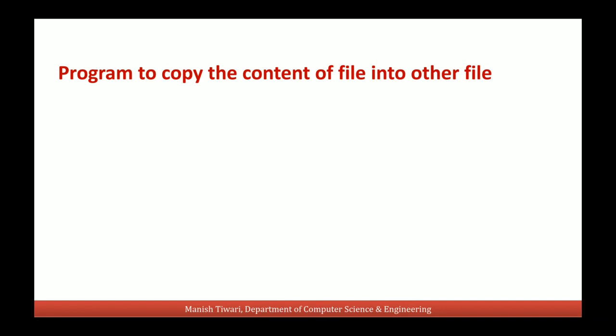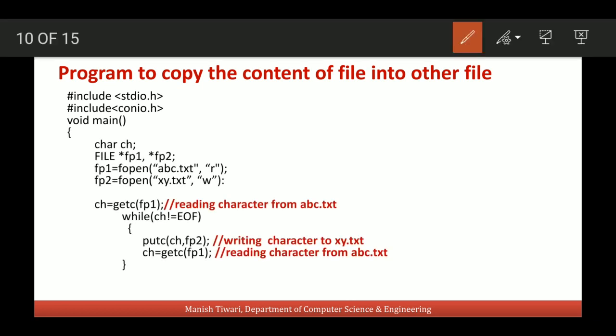In the same way we can make a program which reads the content of one file and writes the same content into another file. For this we will take two file pointers, fp1 and fp2. File pointer fp1 will be pointing to the file abc.txt, which will be opened in read-only mode, from where we will read the content. And file pointer fp2 will be associated with the file xy.txt, to which we will write the content.